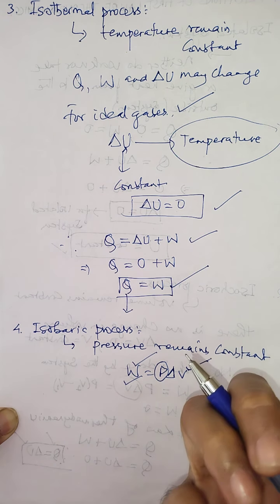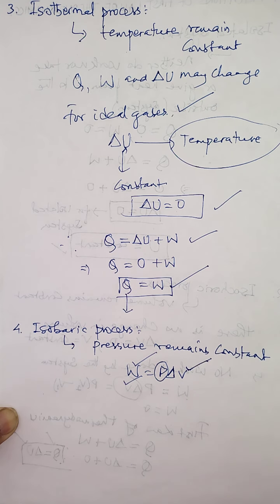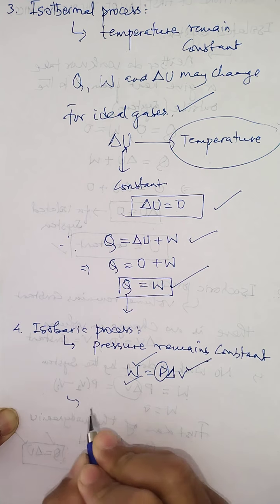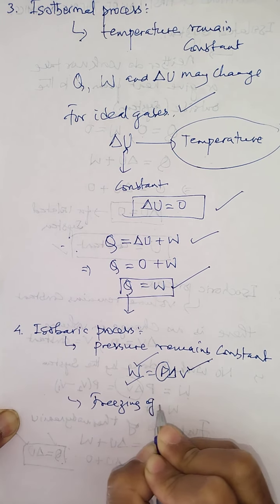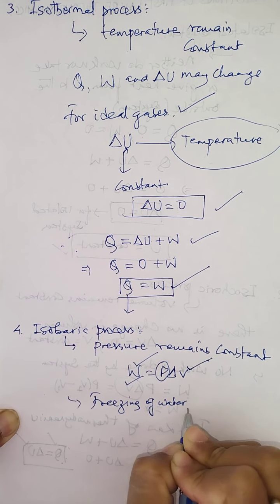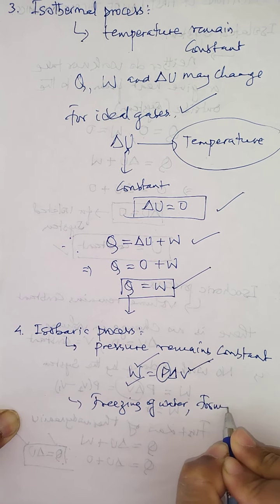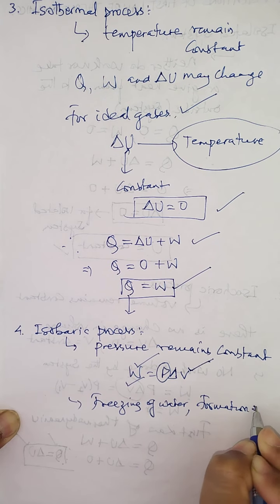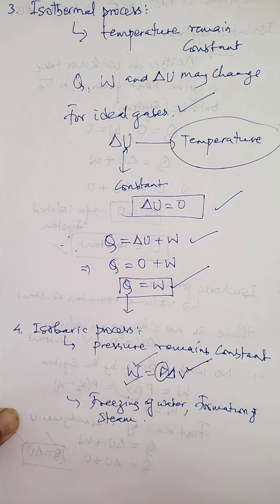Similarly, formation of steam from water, superheating of steam, and freezing of water are all examples of the isobaric process.